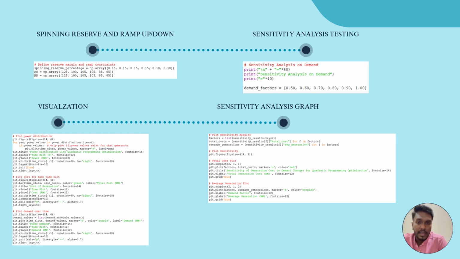In my project, I have come up with many results, which I have demonstrated as graphs. From all the graphs here, I want to list three apart from them. The first one is the power output per generator over time, the second one is cost per time slot, and the third one is the hourly demand pattern. So let's see the first graph of the visualization, and how I set it to see the graph more clearly.